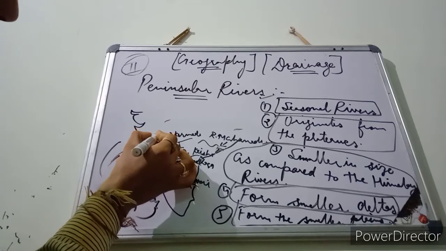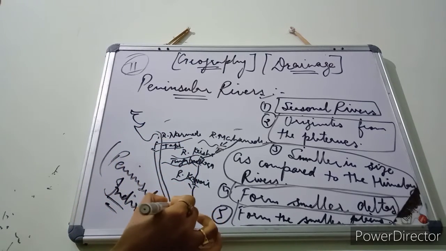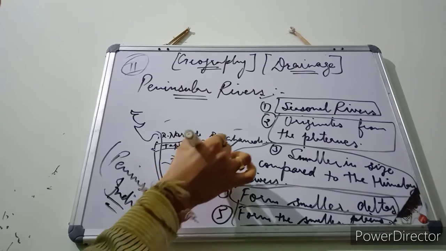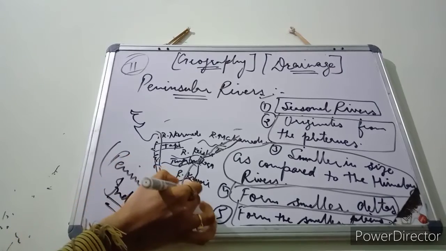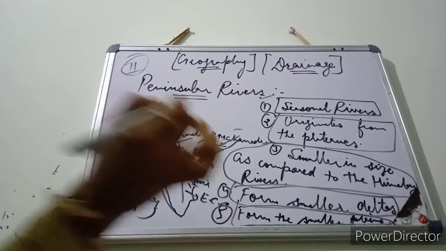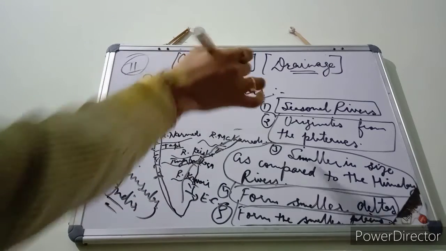You can see here these are the western coastal plains, and these are the eastern coastal plains. Now students, you can see that these plains are very small in size when compared to the northern plains.